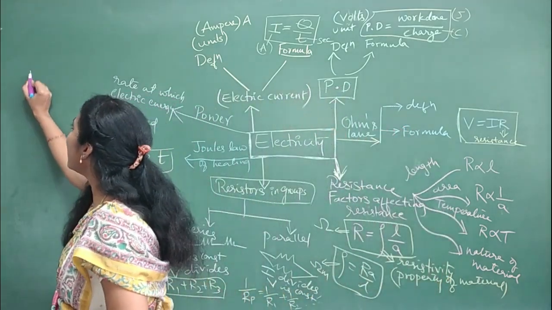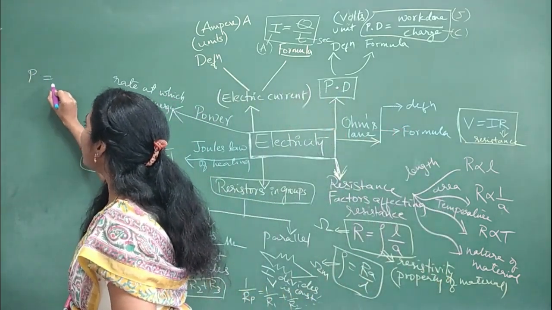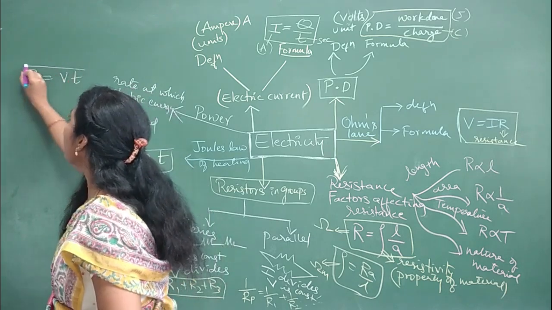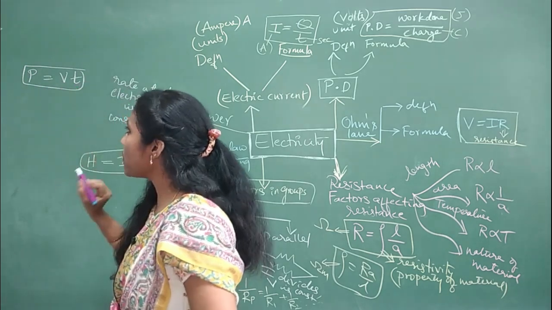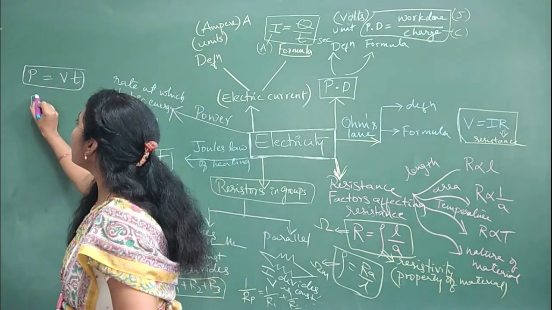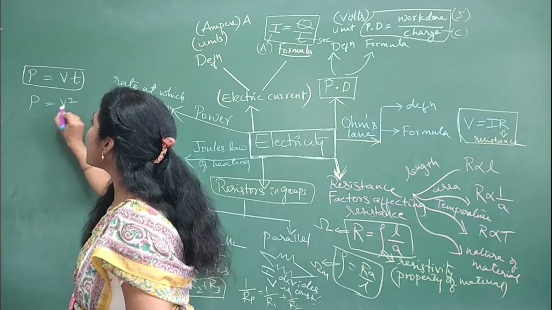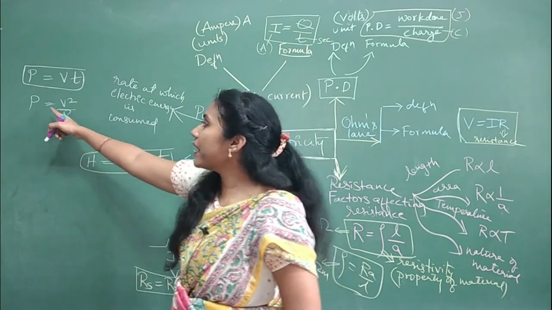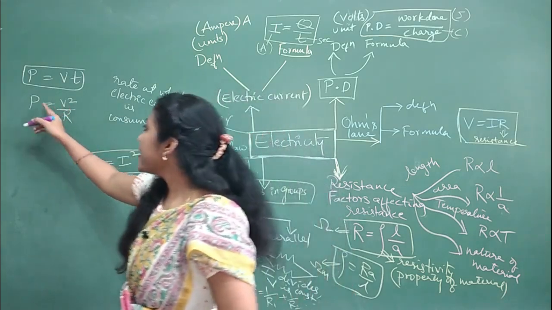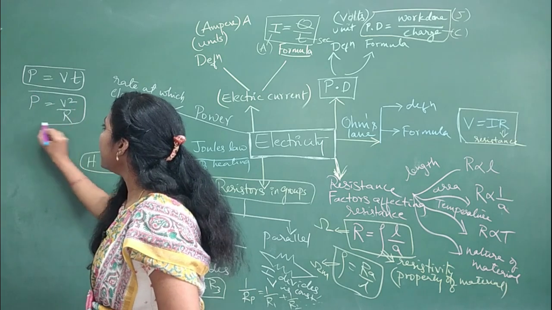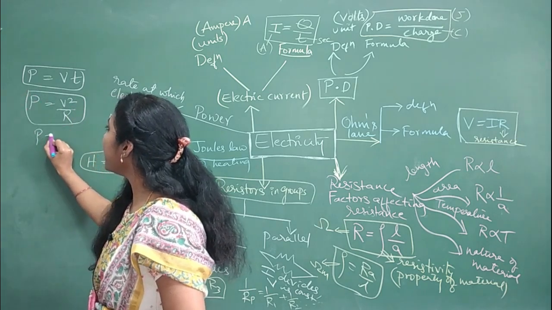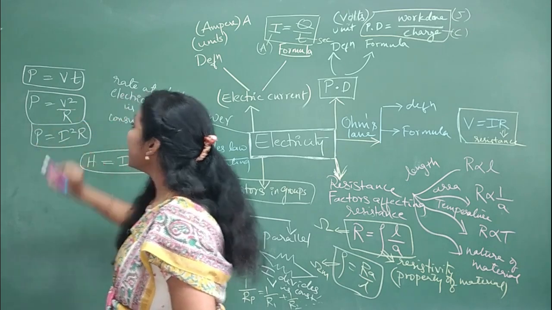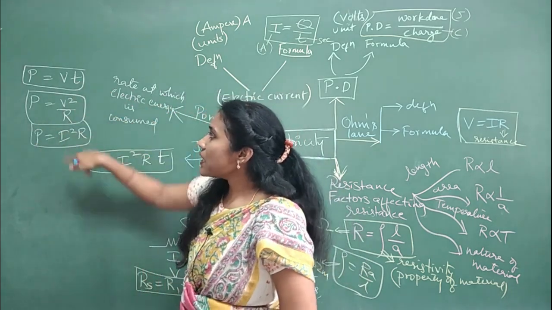Power has so many formulas actually. Power is equal to V into T is one formula, voltage into time, and you can also use power is equal to V square by R. In terms of resistance also, you can write the formulas of power. This is the second formula which is important. And the third formula, P is equal to I square R. This is your third formula. So there are three formulas for power.